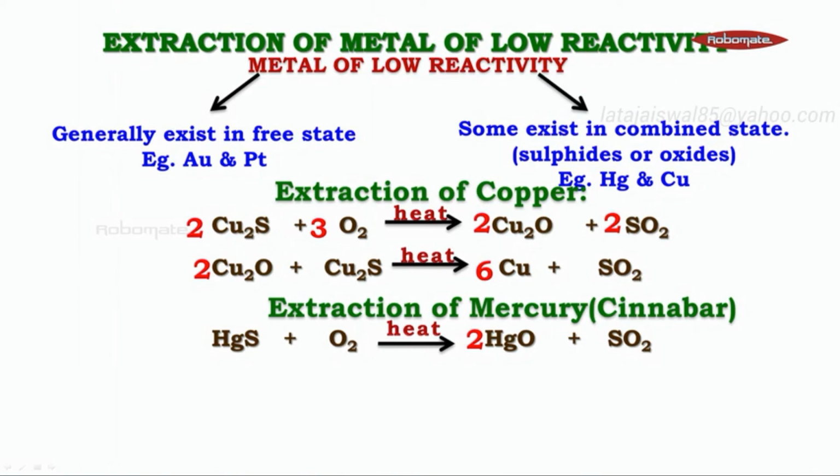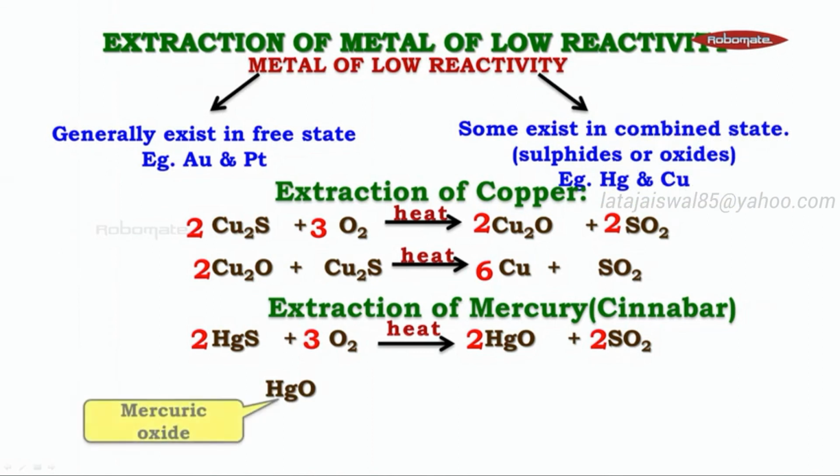Let's balance the reaction first. Hg is 1, Hg is 1, S is 1, S is 1. O is 2, O is 3. So make the odd oxygen even. Oxygen became 4. Multiply the left hand side by 2. Hg became 2. Multiply by 2. S became 2. Multiply by 2. Oxygen became 4 plus 2, 6, multiplied by 3.